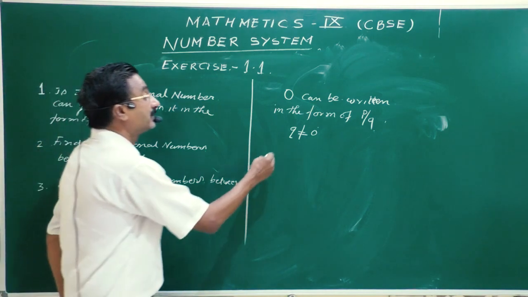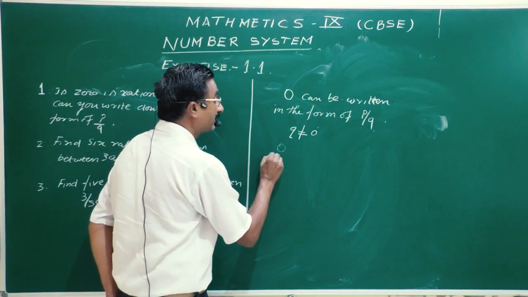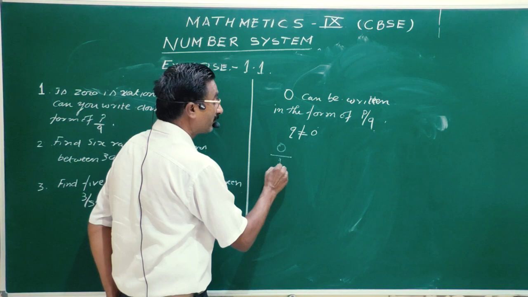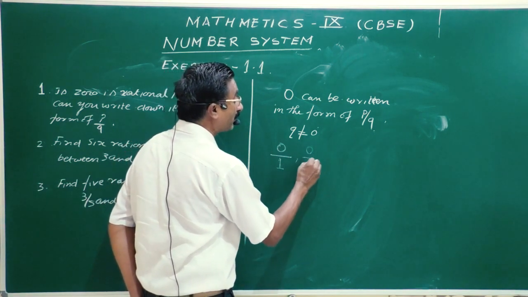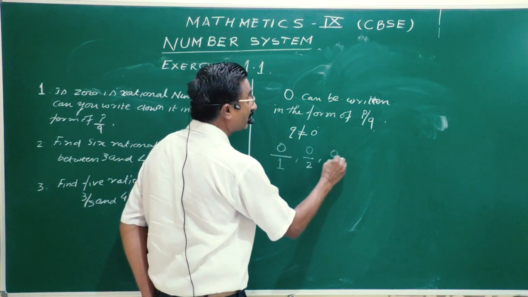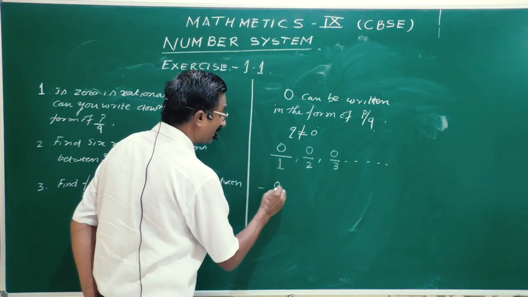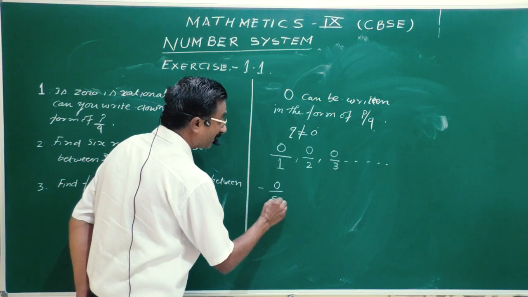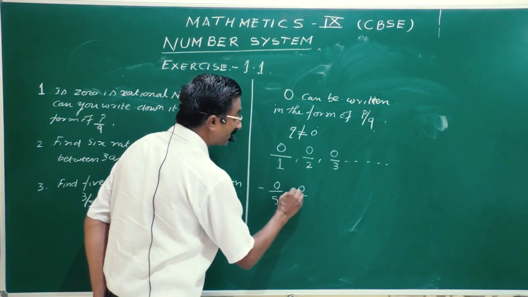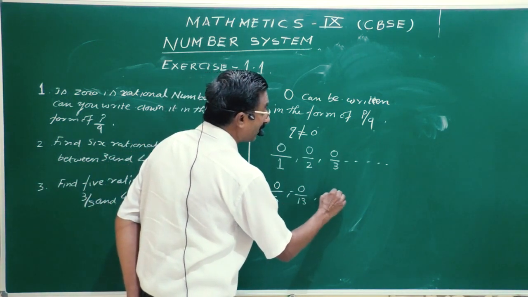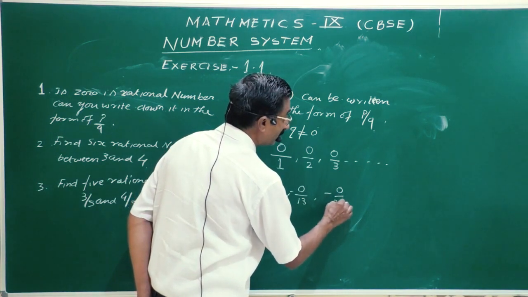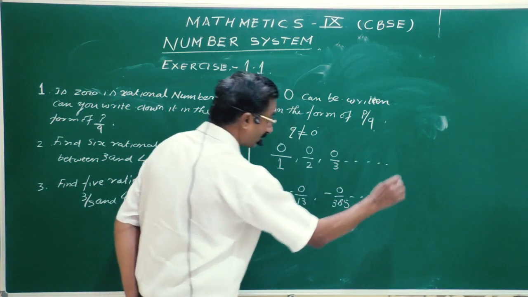Clear? Now what can we write? 0 upon 1, 0 upon 2, we can write 0 upon 3 and so on, as well as on the minus side, 0 upon minus 5, 0 upon minus 13, 0 upon minus 385. Anything we can write.